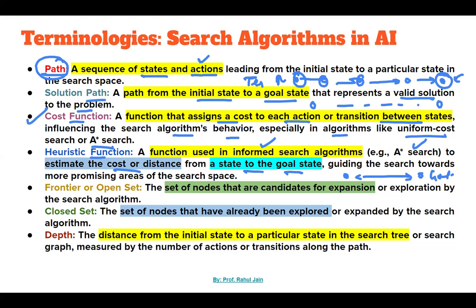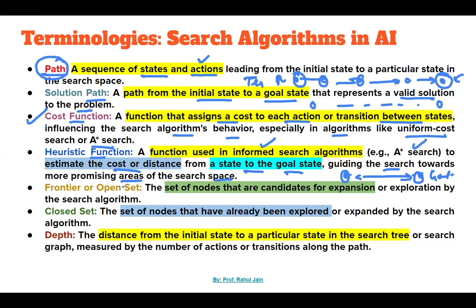Between any particular state and the goal state, we need to estimate the cost to reach from here to here. That is an estimation of a cost. It helps to guide the search toward more promising areas of the search space, and that leads to generating the optimal solution.